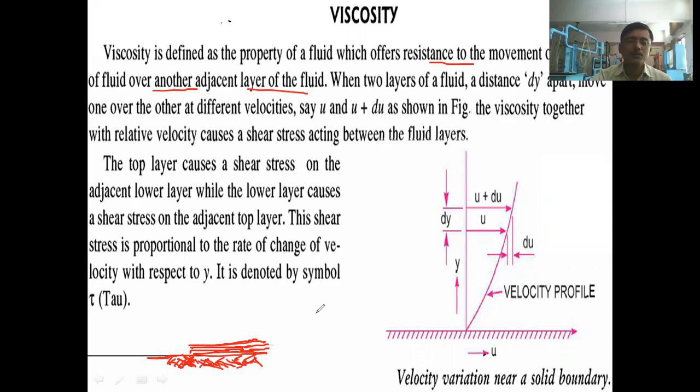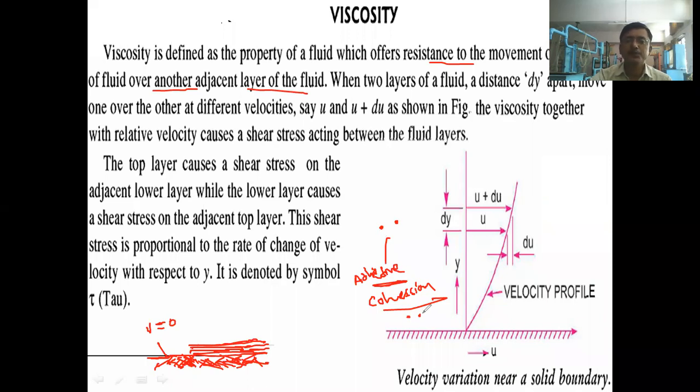So because of the force of attraction between the water layer, the water molecules, and the surface, metal surface or wooden surface, that force of attraction, we call it an adhesive force, right? Adhesion or adhesive force. So because of that force of attraction, the lowermost layer will remain stuck to the surface and it will have the velocity 0. Okay, the velocity will be 0. But because of the force of cohesion, okay, cohesion force means the force of attraction between two similar molecules, and adhesion means the force of attraction between two different molecules.